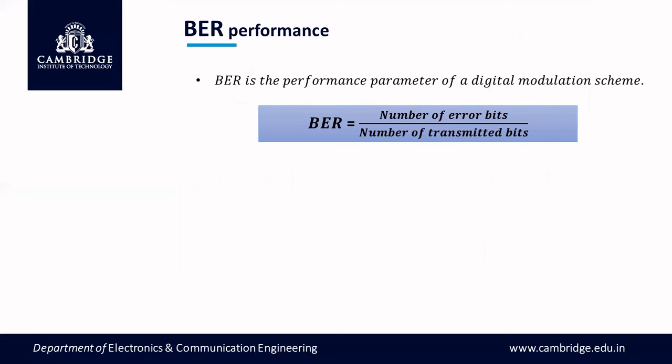BER is defined as the number of error bits divided by the number of transmitted bits. That means out of n transmitted bits, how many bits are erroneous? For example, if 10 power 6 bits are transmitted, that means 1 megabit is transmitted, and if you get 1 bit error in that, then BER is 1 divided by 10 power 6, nothing but 10 power minus 6. So 10 power minus 6 is the BER, or probability of error. So probability of error is also denoted as BER, the bit error probability.